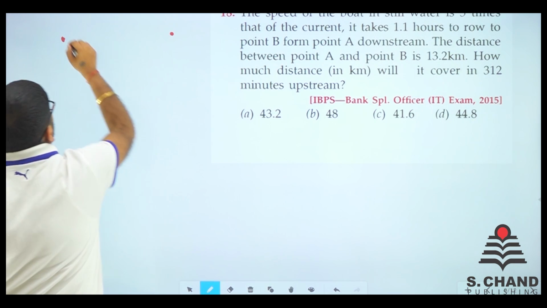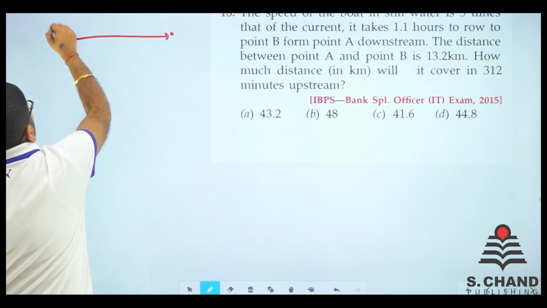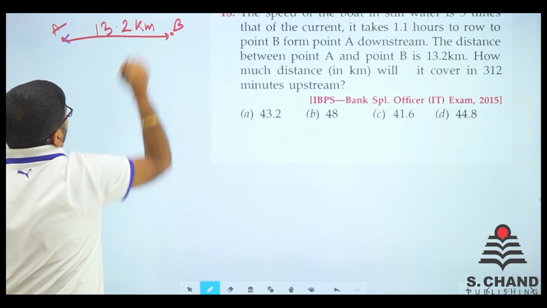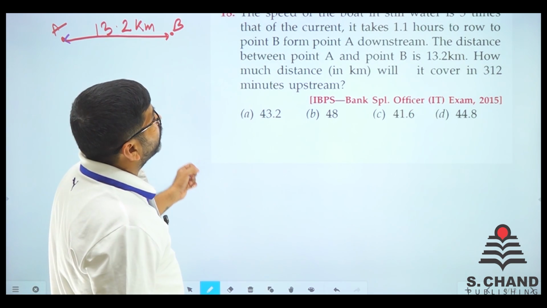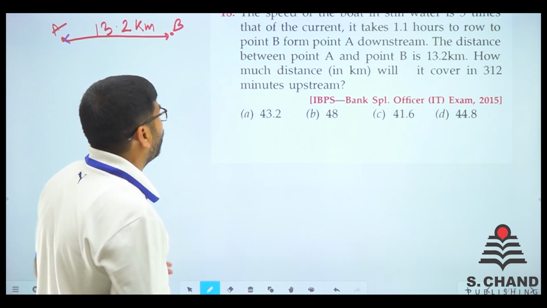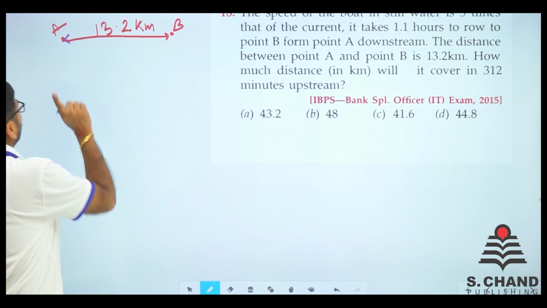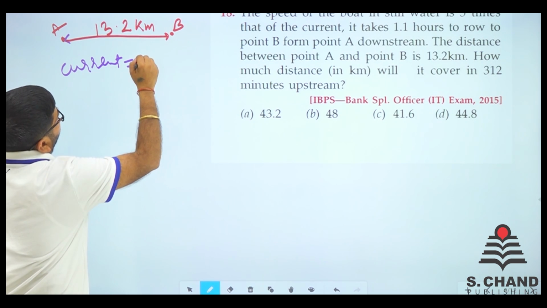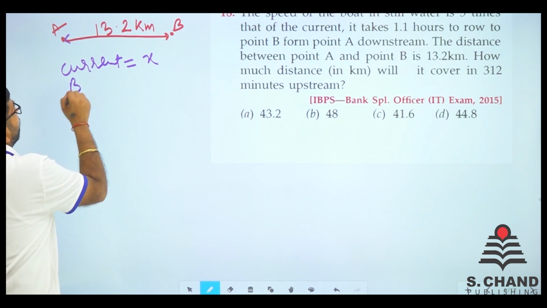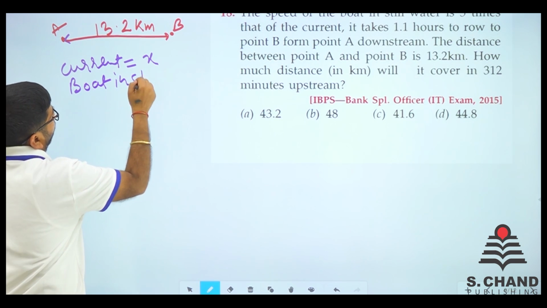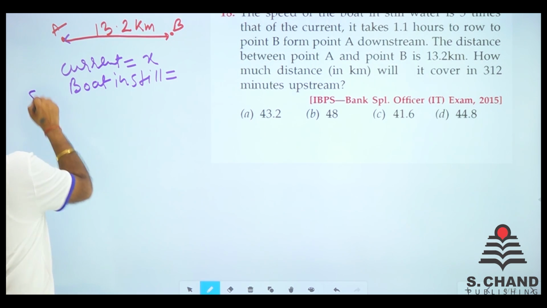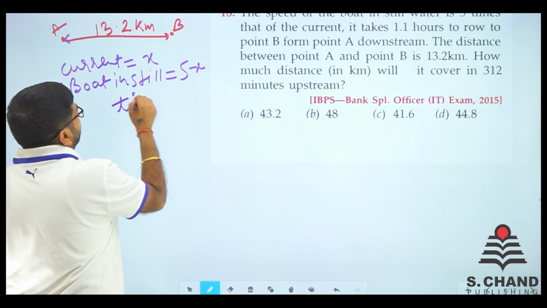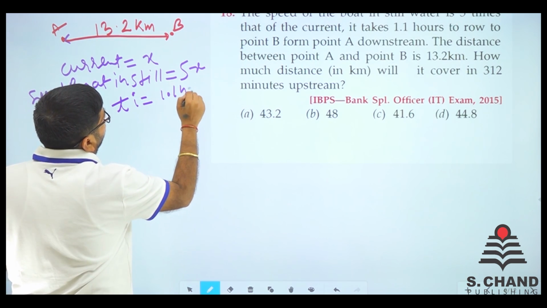So we'll do one thing. This is point A and point B, the distance is 13.2 kilometers. That is the distance given. The speed of the boat in still water is 5 times the speed of the current. So we consider the current speed as x. So the speed of the boat in still water will be 5x, and the time taken is 1.1 hours, right?